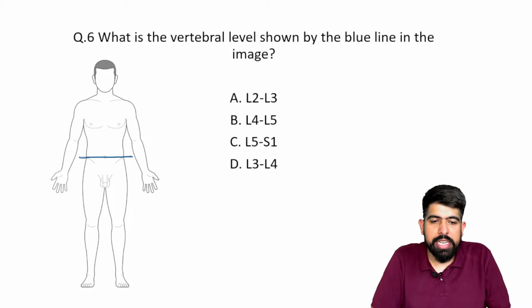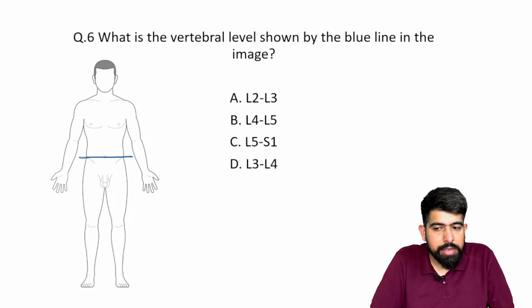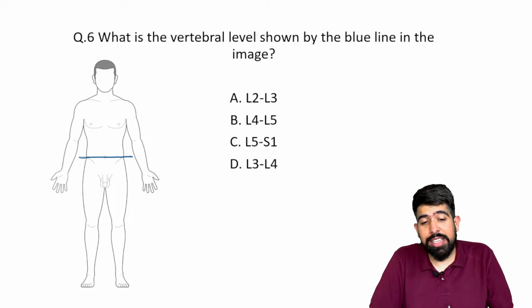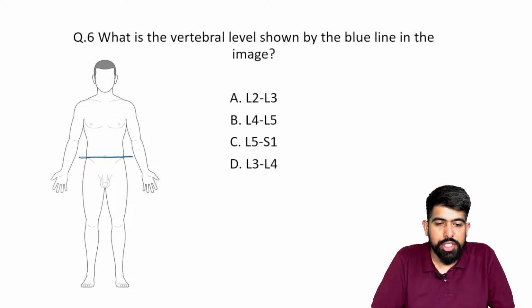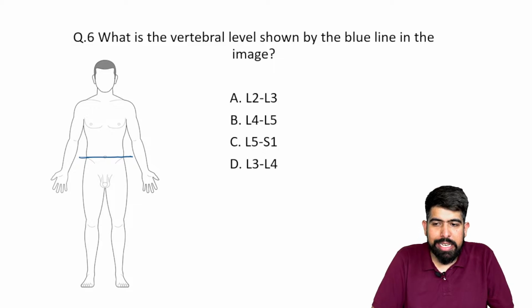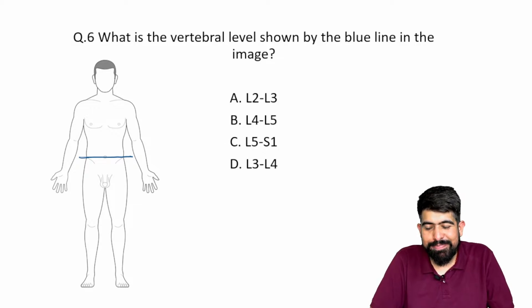Okay. So the options given are: A, L2, L3, lumbar vertebra 2 and lumbar vertebra 3. B is L4, L5. And C option is L5 and S1. And the D option is L3 and L4. So most of you are replying D, some are replying A, someone is replying B. So what will be your answer?